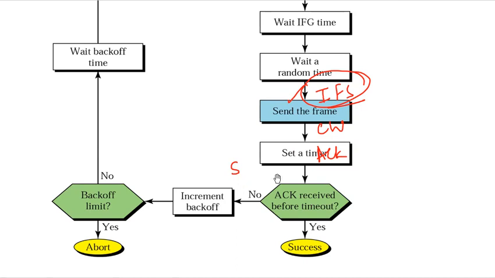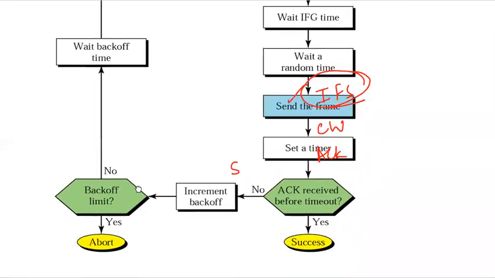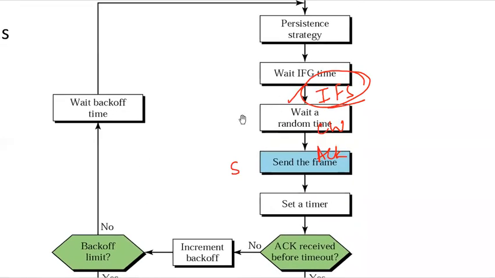It is the time waiting for the acknowledgement to be received. If the backoff limit is exceeded, then it will abort. If not, it will start the process again. In CSMA-CA, if the station finds the channel busy, it does not restart the timer of the contention window. It stops the timer and restarts it whenever the channel becomes idle.